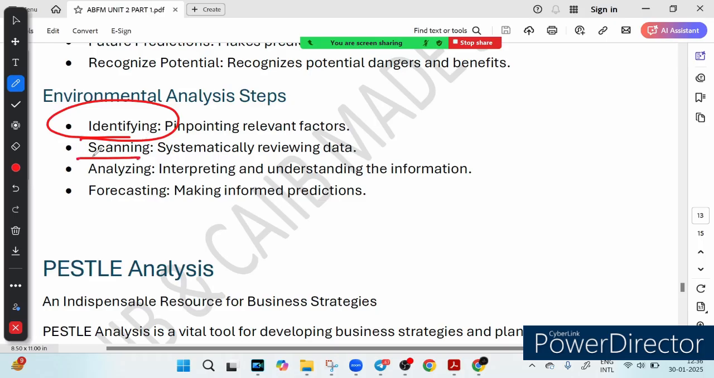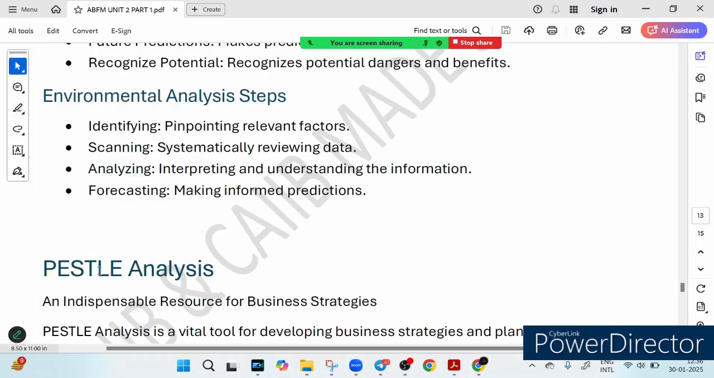Scanning. Now that you have identified the factors, it's time to scan through the data. Think of it like reviewing all your notes before the exam. So you gather all the information you need. Then analyzing. Once you have the data, it's time to make sense of it. Businesses interpret this information to understand what is really going on. This is like understanding how your weak subjects in CIIB are connected to your strength. And then forecasting. And then comes predicting the future. After analyzing, businesses forecast what is likely to happen in the near or far future. It's like predicting the type of question that could appear on your CIIB examination based on past trends. So identifying, scanning, analyzing and predicting, forecasting.